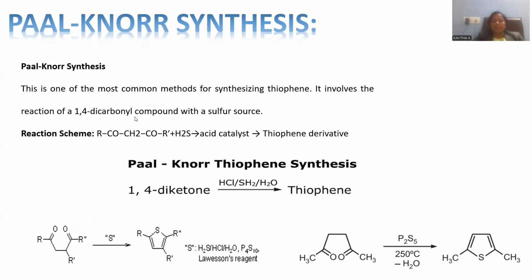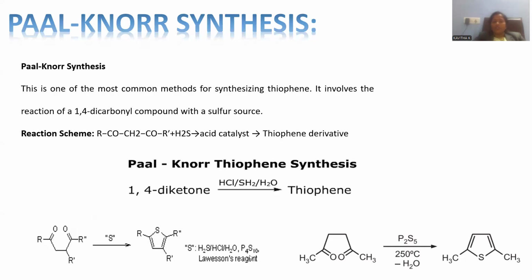It involves a 1,4-dicarbonyl compound. The 1,4-dicarbonyl compound is taken and treated with sulfur. Sulfur itself will not be added directly; rather, sulfur-related compounds will be added. We can mix in a sulfur source such as dihydrogen sulfide, hydrochloric acid, H2O.